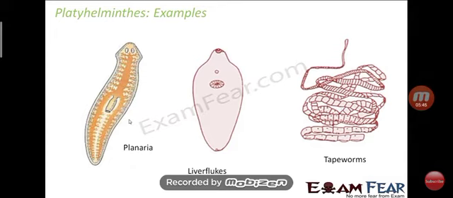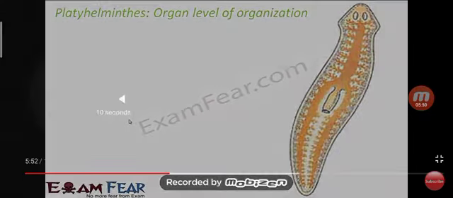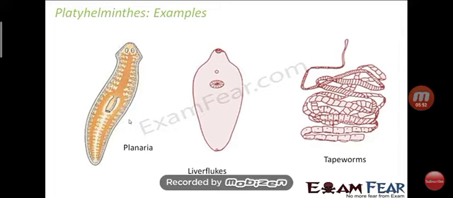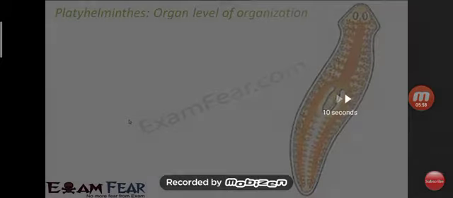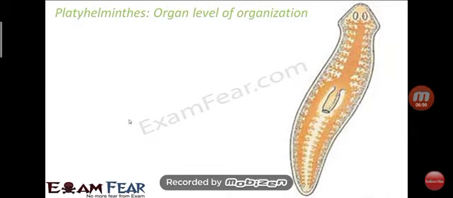Examples of Platyhelminthes are planaria, liver fluke and tapeworms. These are all examples of Platyhelminthes. Organ level of organization is present in Platyhelminthes, as we already know.